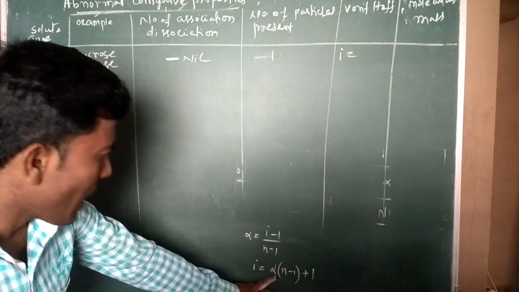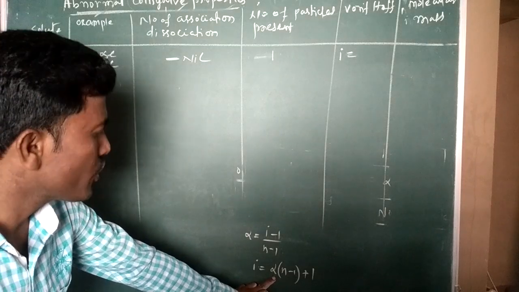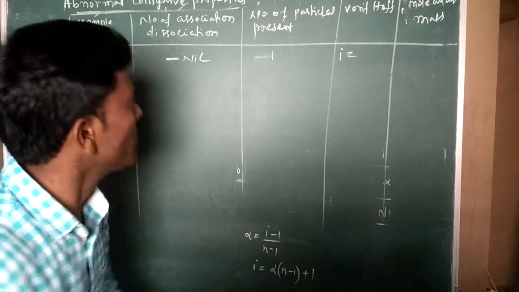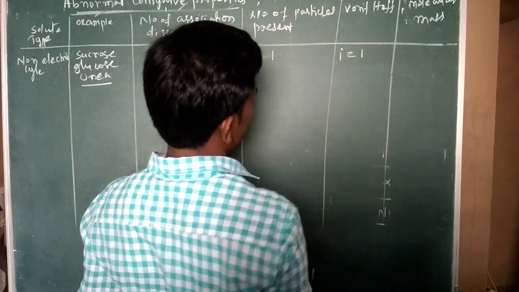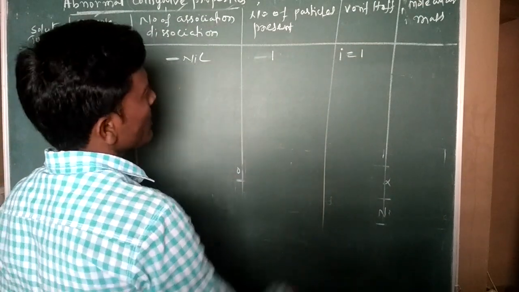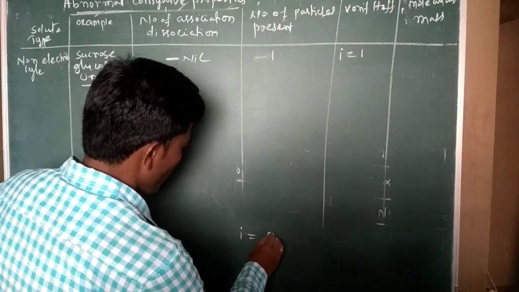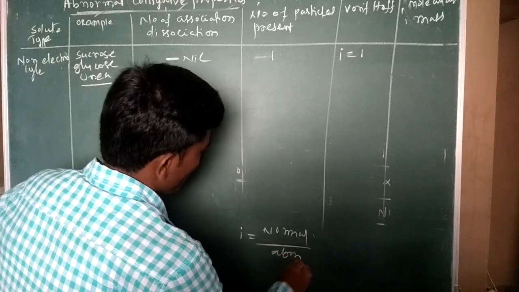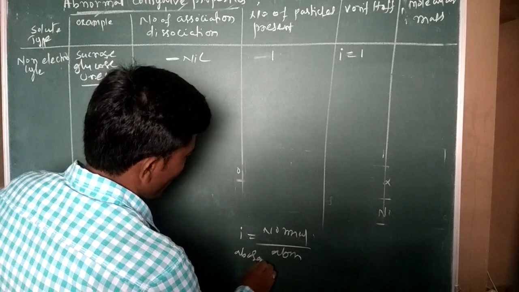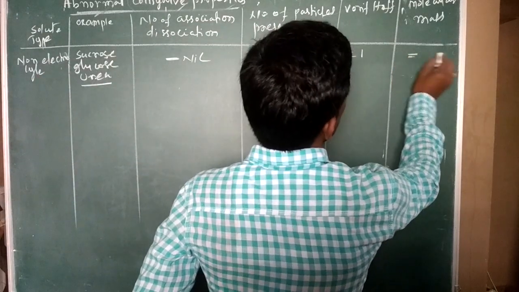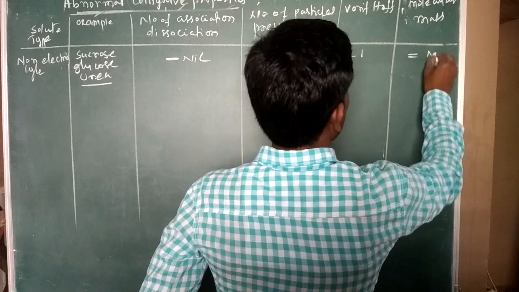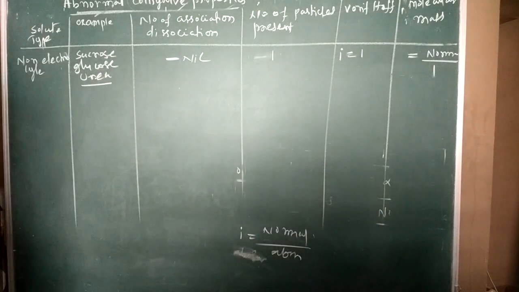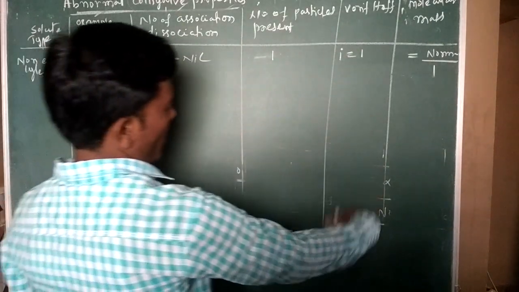So here alpha is 0, because no association, no degree of dissociation, no degree of association. Alpha is 0 means i is equal to 1. Van't Hoff factor is 1. Then i is equal to normal molecular mass by abnormal molecular mass. But we want abnormal molecular mass. Abnormal molecular mass is equal to normal molecular mass by 1, according to the formula.